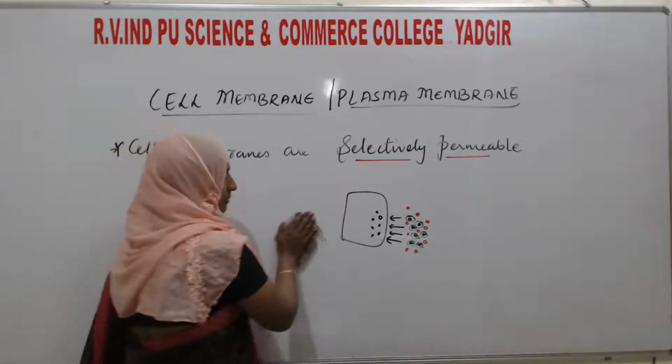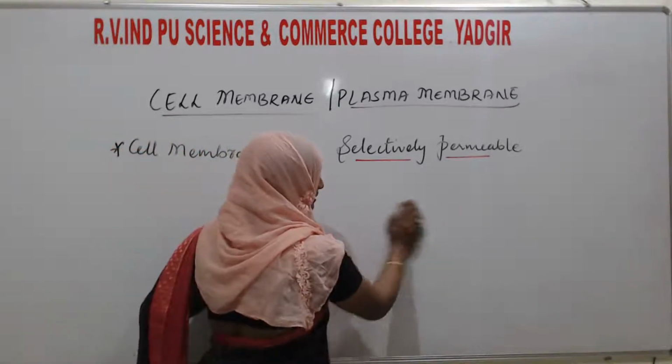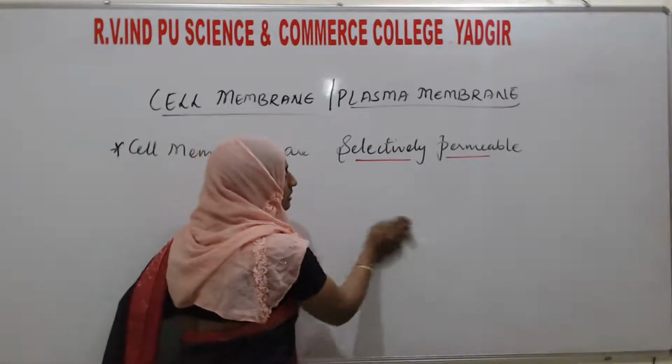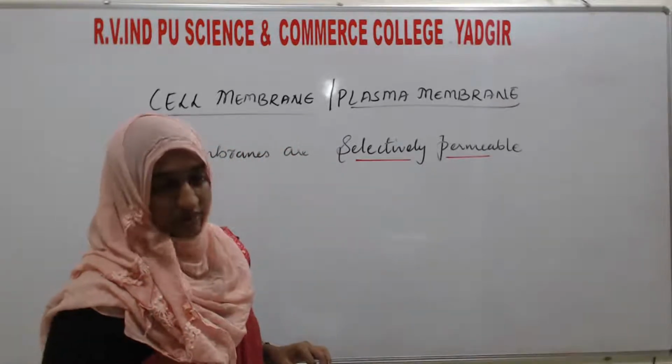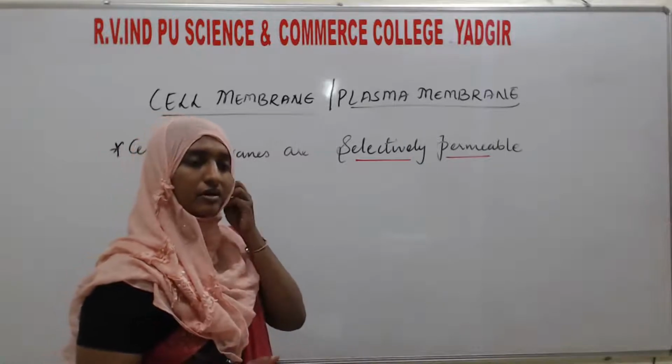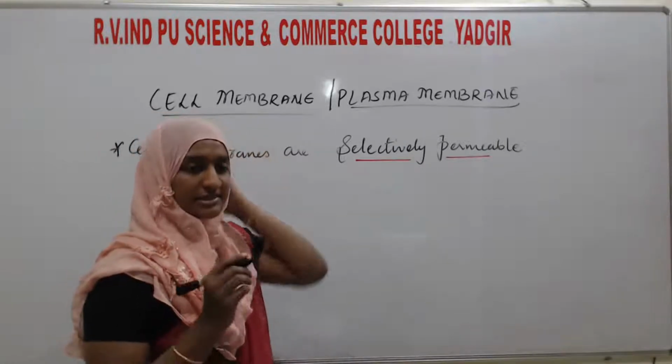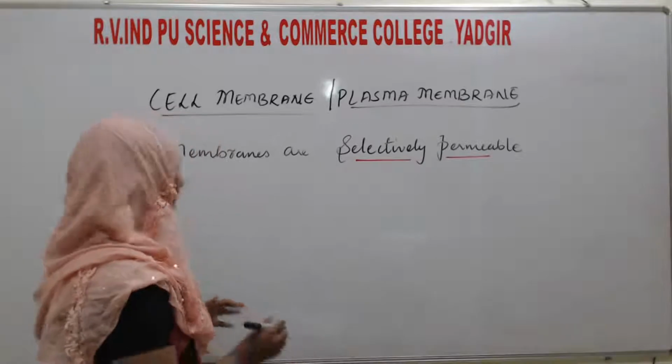This is one of the important characteristic features of the cell membrane. Next, we will see what the chemical composition of the cell membrane, or plasma membrane, is. What chemical substances are present?